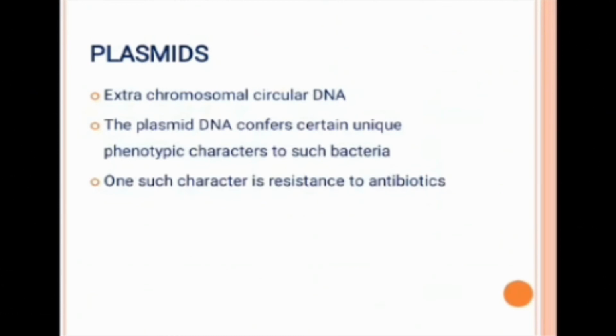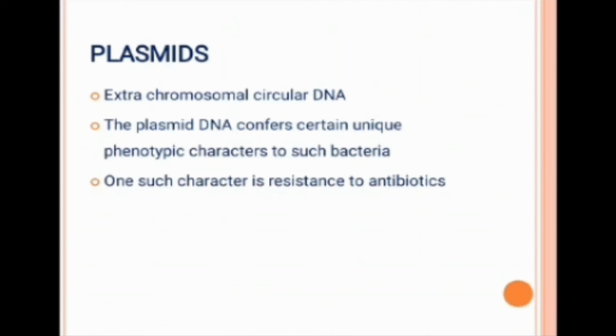Plasmid. What is a plasmid? Plasmid is an extra chromosomal circular DNA. We learn more about plasmids in the chapter Biotechnology. Actually, it has a very important role in biotechnology. Just for your information, just learn it as extra chromosomal circular DNA. It is present in the cytoplasm, not inside the chromosome.